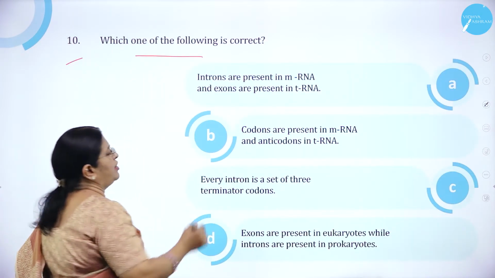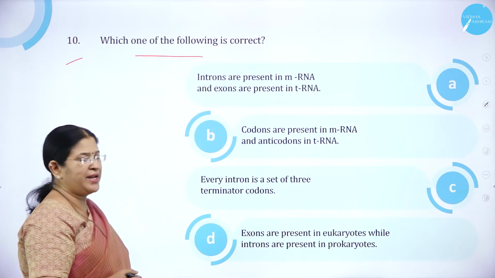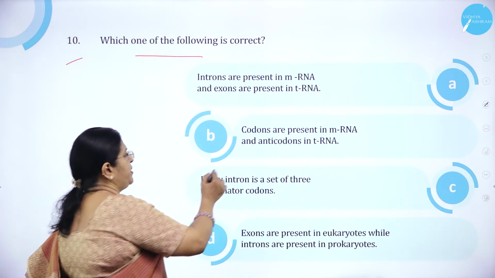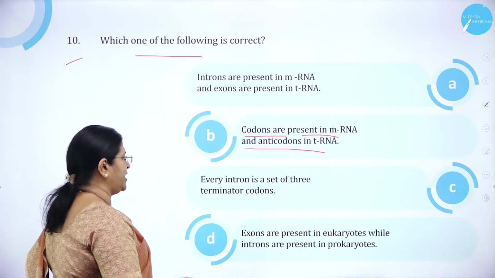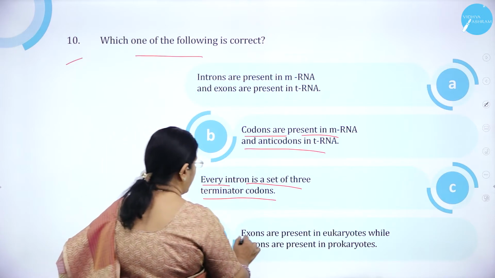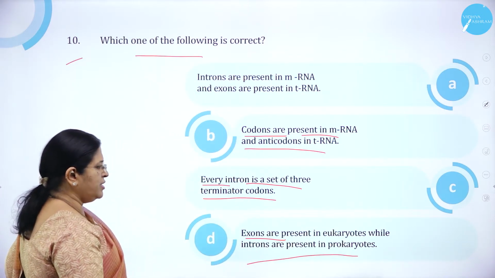Which one of the following is correct? Option A, introns are present in mRNA and exons are present in tRNA. Option B, codons are present in mRNA and anticodons in tRNA. Option C, every intron is a set of 3 terminator codons. And option D, exons are present in eukaryotes while introns are present in prokaryotes.